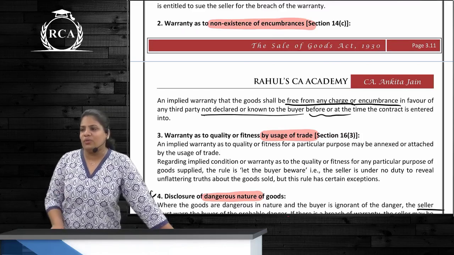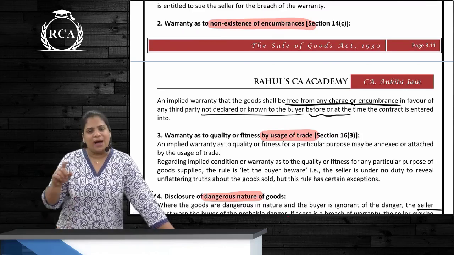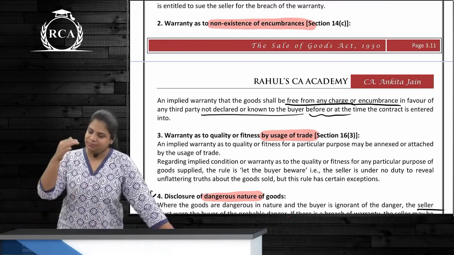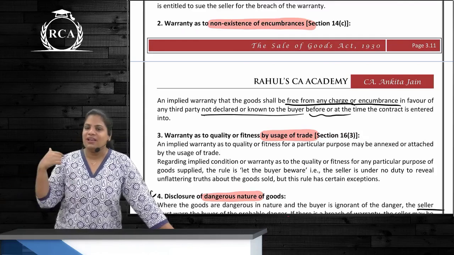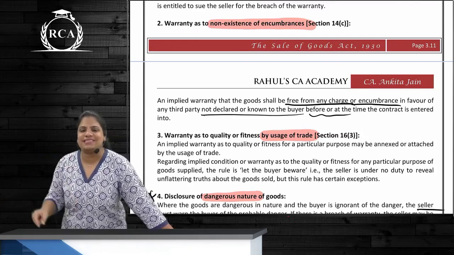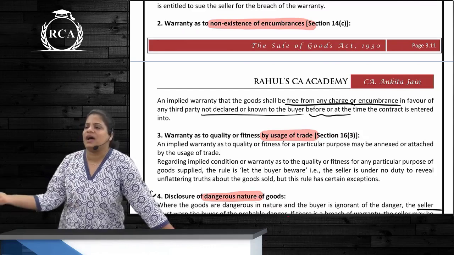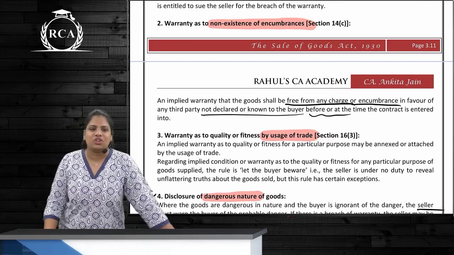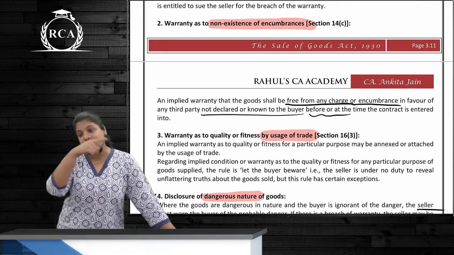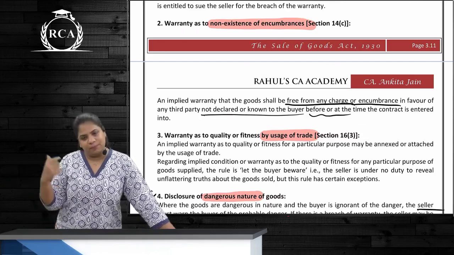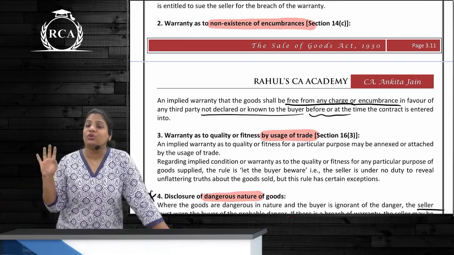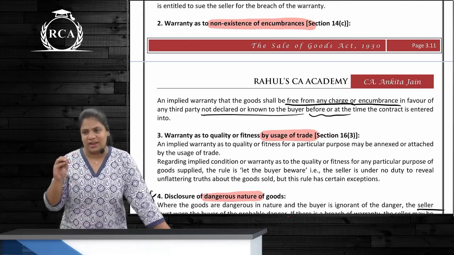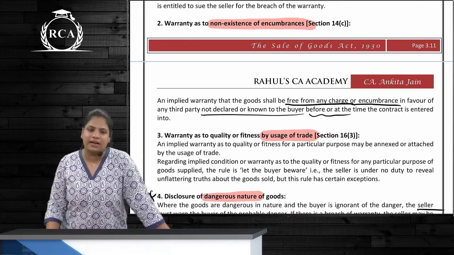So, where a two-wheeler was taken on a loan, buyer can technically sell it. If buyer is selling it, the buyer of the vehicle wants to sell it, so he is the seller now. So where he is selling the goods, he should inform the other purchaser that there is a charge on this two-wheeler. If he does not inform, bank can take off that two-wheeler from that buyer as well. So the other buyer will not be able to use the two-wheeler as he wants to, correct? So if there is any charge or any encumbrance, that should be informed clearly, right?